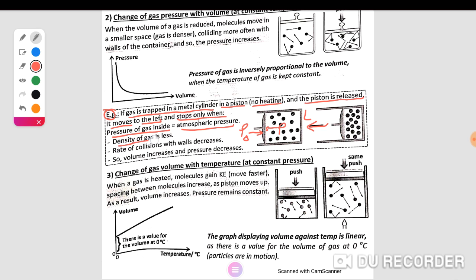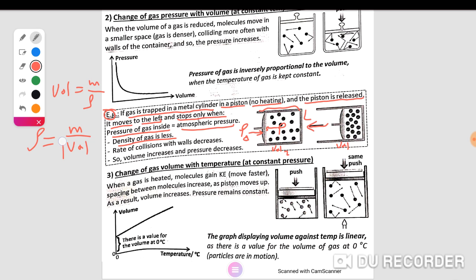And the density of gas is less. Why? Since density equals mass divided by the volume. The volume of the gas increases from Vol 1 to Vol 2.